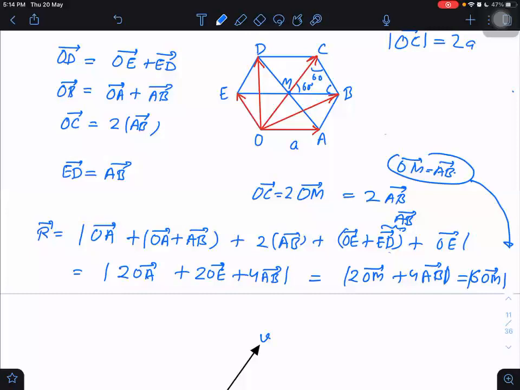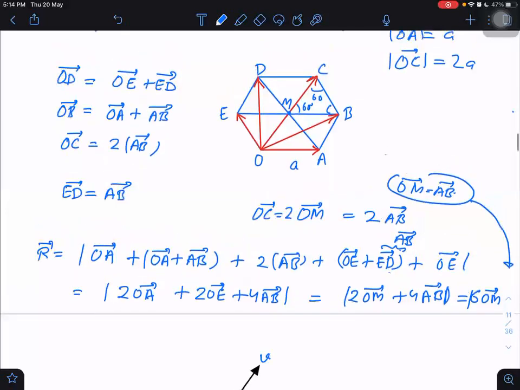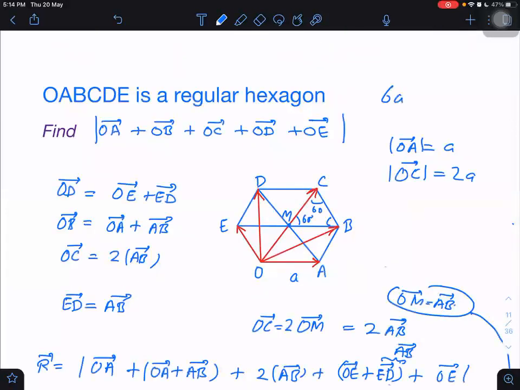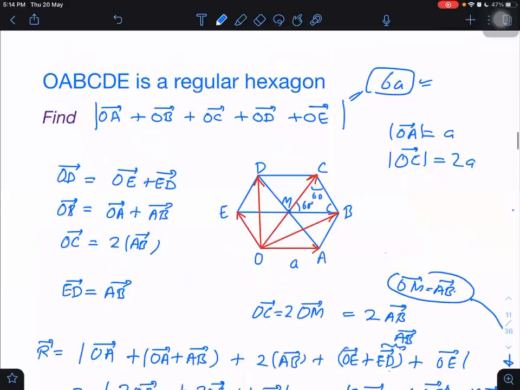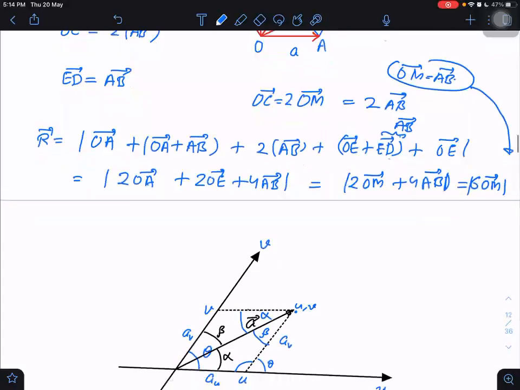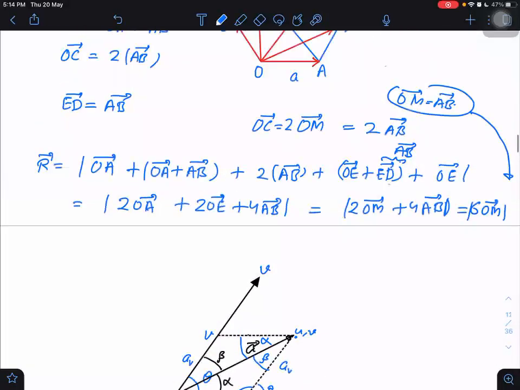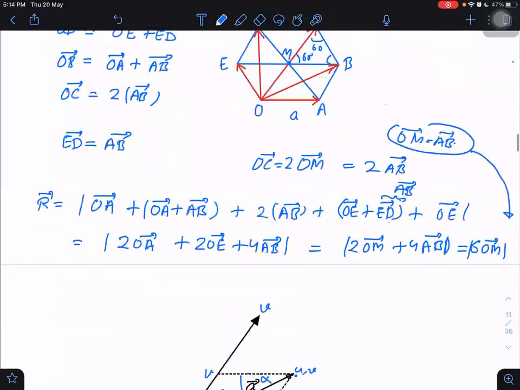That is the answer. So somebody said in the beginning, somebody was right. He was saying the answer is 6A magnitude wise. So yes, it is right. It will be 6A magnitude. That was the right answer. Okay. Next.